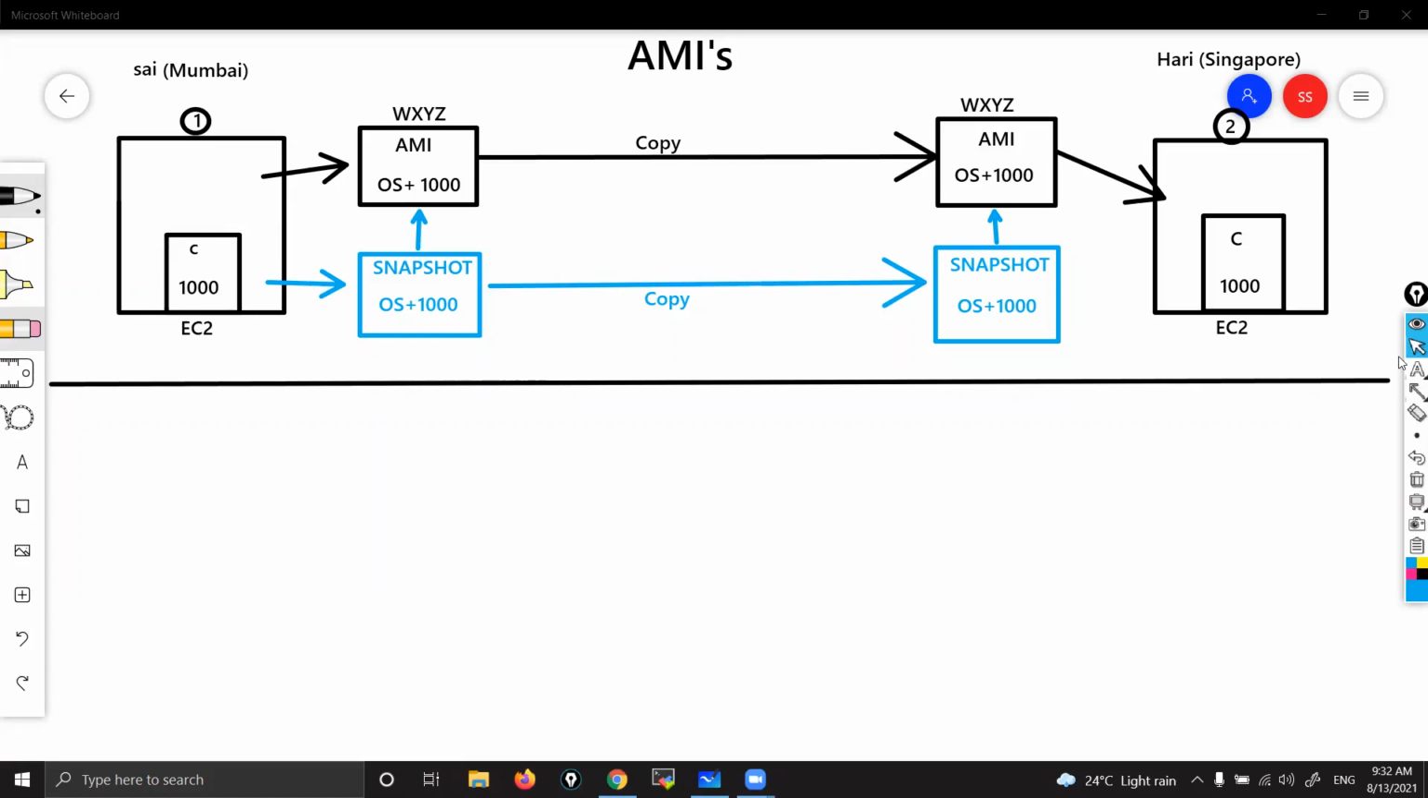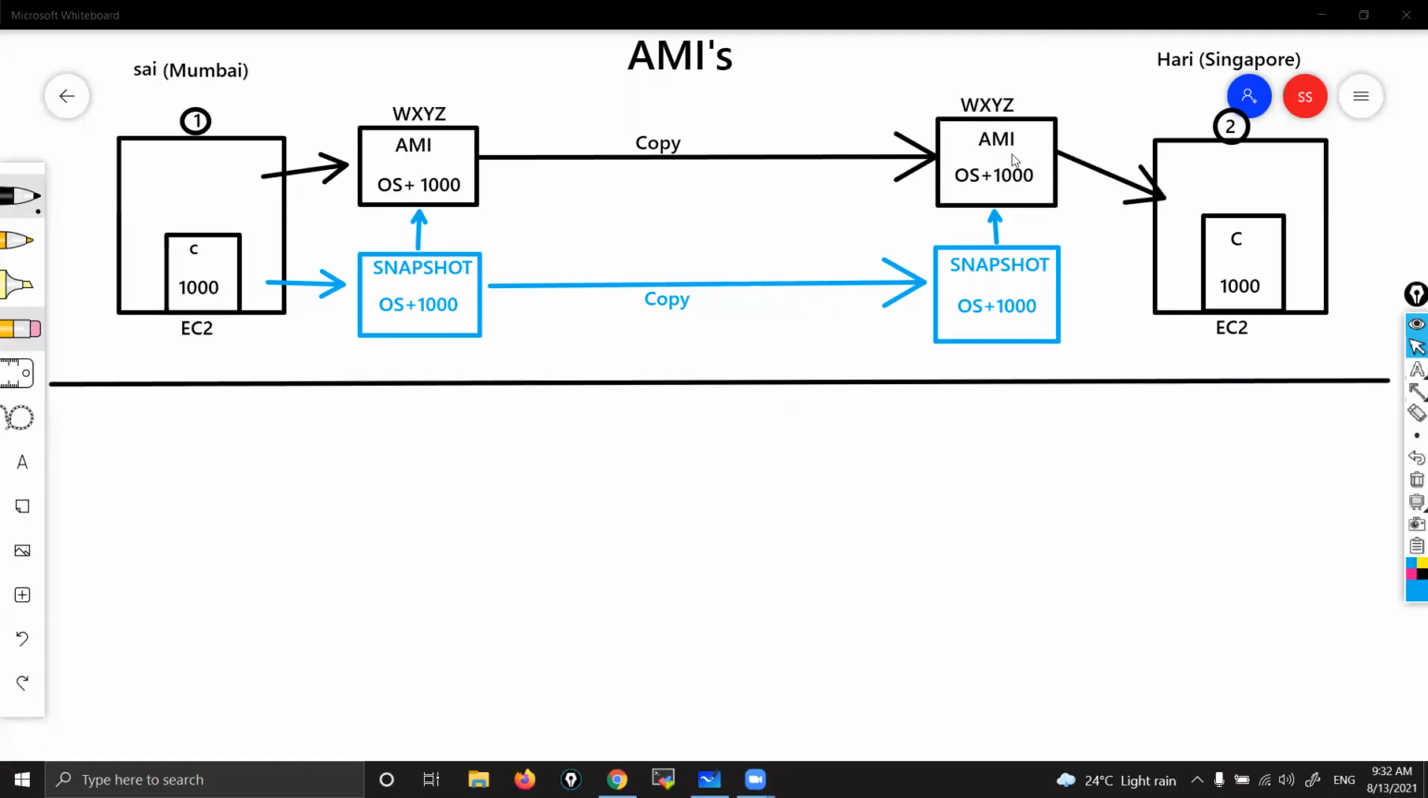So whatever black you can see, that is how it looks like. But whatever blue you can see, blue color, that is what actually happens. I'm repeating this, don't get confused. When you create an AMI, first a snap will be created. From the snap, the AMI will be created. When you copy that AMI, in the backend the snap will be copied, and from that the AMI will be created. That is how it actually works.